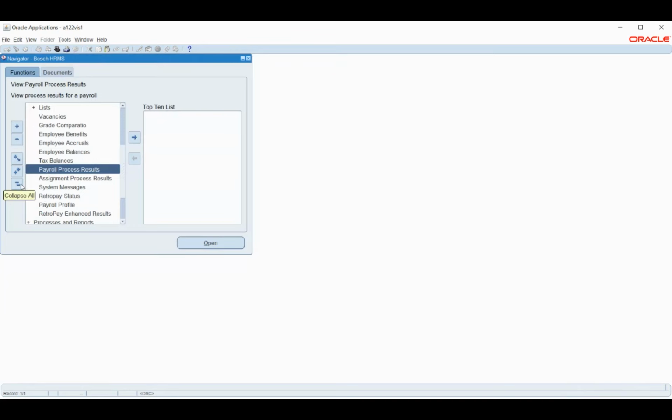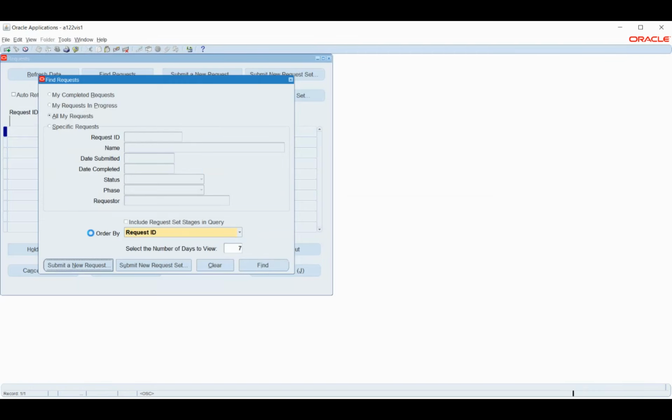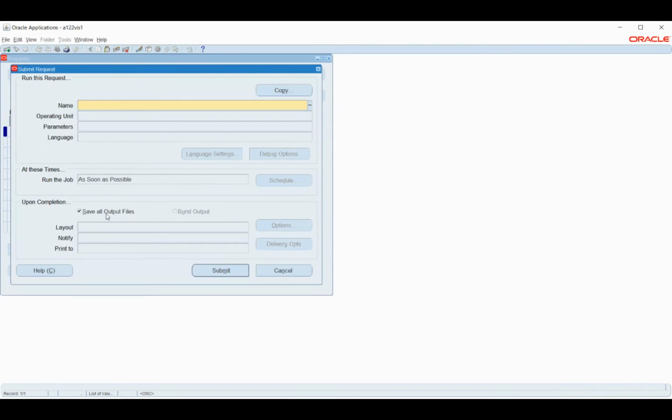It's showing in the assignment page, but somehow it's not reflecting in the payroll process. Let's see this, but before that, let me complete the other payroll process as well. Okay, so now we ran the payroll run. The next step is to run the prepayment.